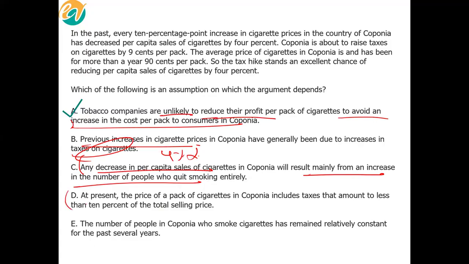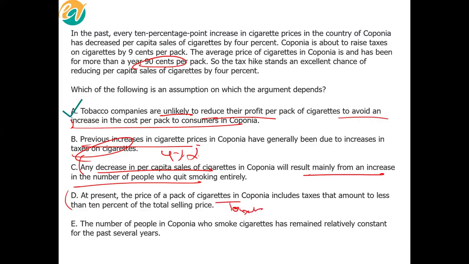Okay. At present, the price of a pack of cigarettes includes taxes that amount to less than 10% of the total selling price. So again, it would not matter at all. So basically what this is saying is, since the current price is 90 cents, so can you guys quickly tell me what is David saying, by the way? It's saying that taxes, remember three components, right?